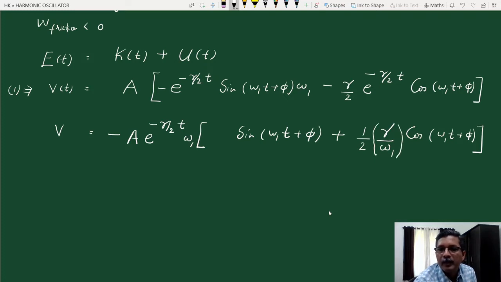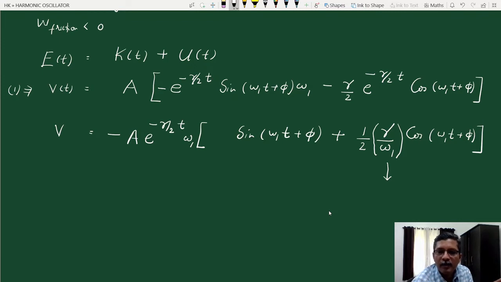Now we assume that we are already taking the underdamped case. The expression for position at time t is oscillatory, that is the underdamped case. In the previous class we have seen that we can have two situations, lightly damped and heavily damped case. It all depends upon this ratio gamma by omega 1.